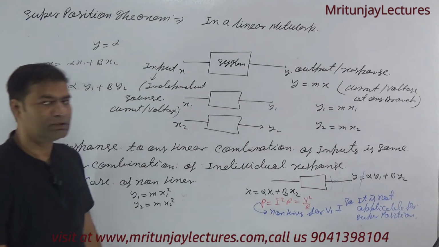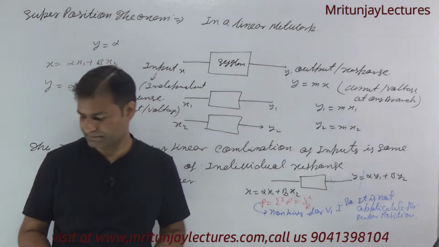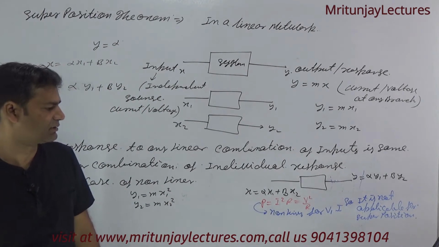Clear? So this theorem is not applicable for power, or you can say for non-linear quantities.